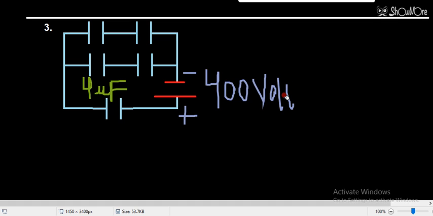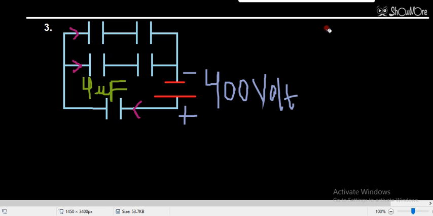So now see, some charge will go from this battery. From this point onwards, some charge will go here, some charge will go here. But you can see that through this capacitor and this capacitor, the charge is the same. So that means these two will be in series. Through this capacitor and this capacitor, the charge will be the same. So these two will also be in series. But this capacitor has a different charge, so it will stay as it is.